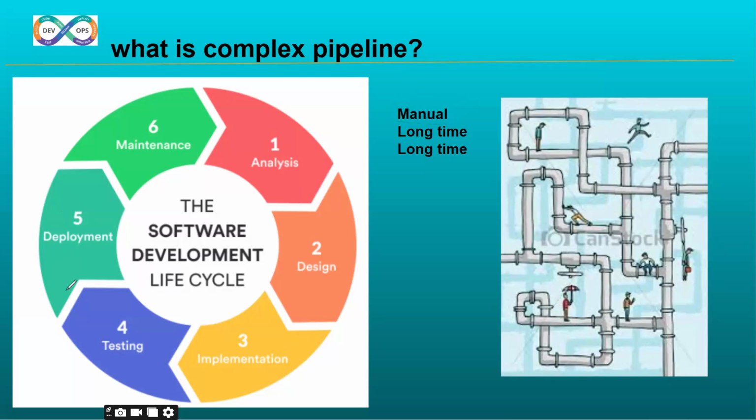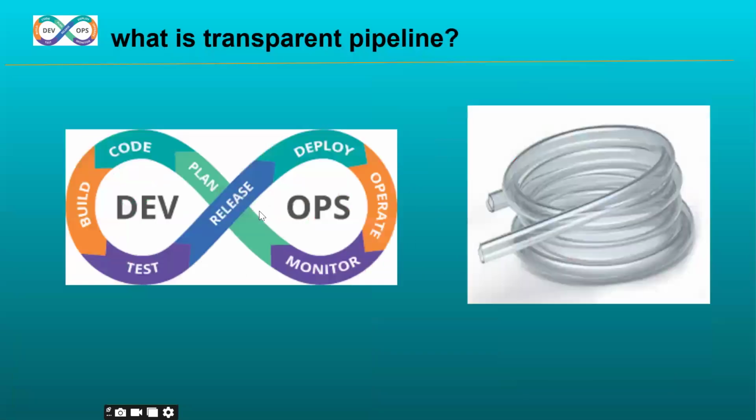Due to this manual process, if you get an issue or any problem in the middle of the process, identification will take a long time, and resolving issues will take time. If it takes time, definitely the cost will increase, the quality will decrease, and the customer is not satisfied. That is the reason we replace it with our DevOps transparent pipeline.